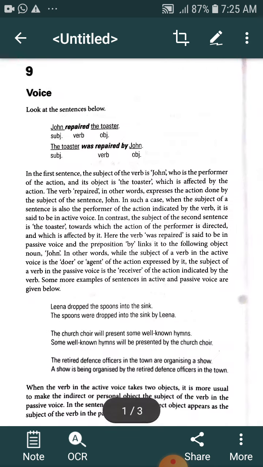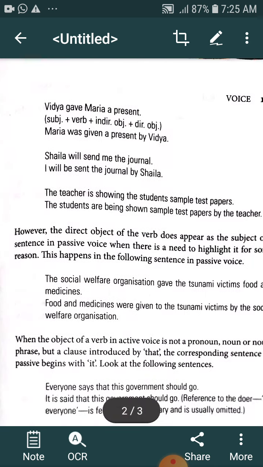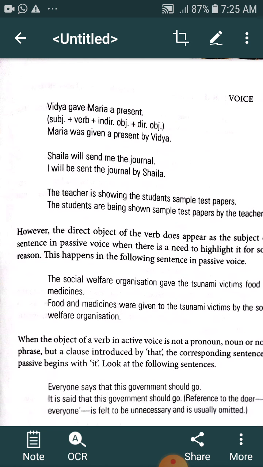So look at this sentence. Vidya gave Maria a present. Vidya is the subject, gave is the verb. Gave means the second form of give, so here they have used past tense. Maria is the indirect object, present is the direct object.